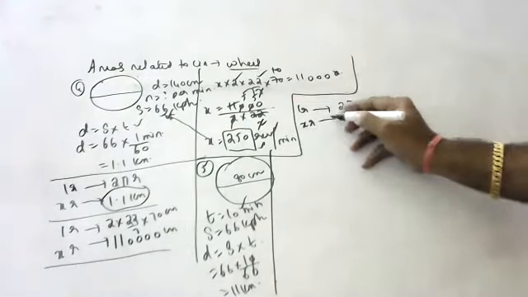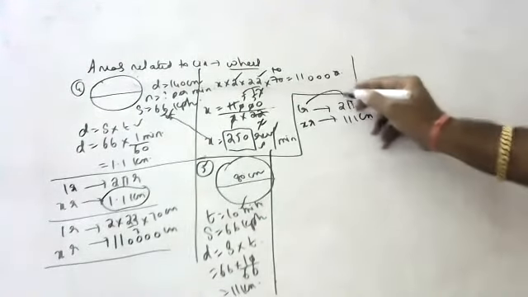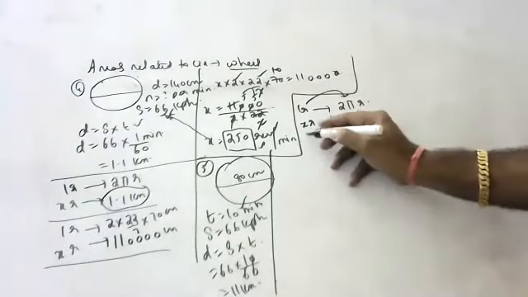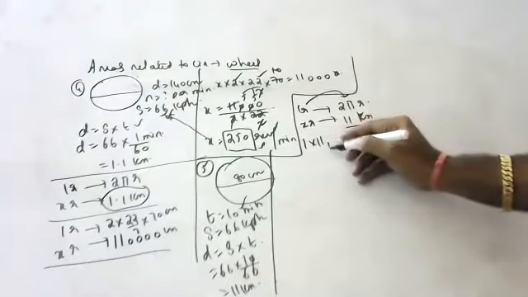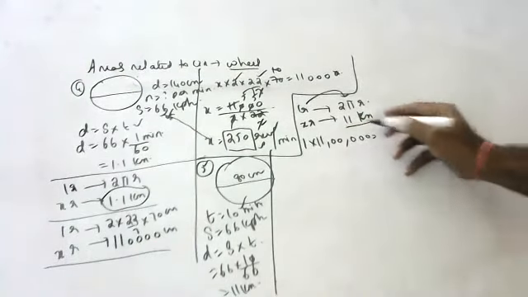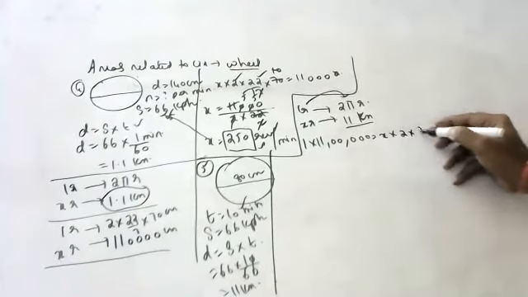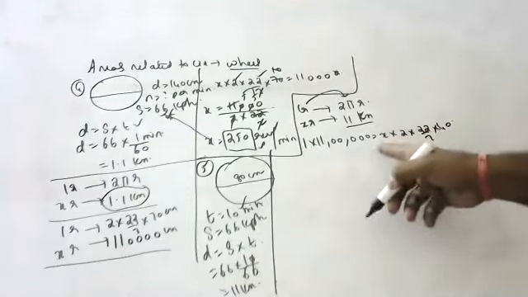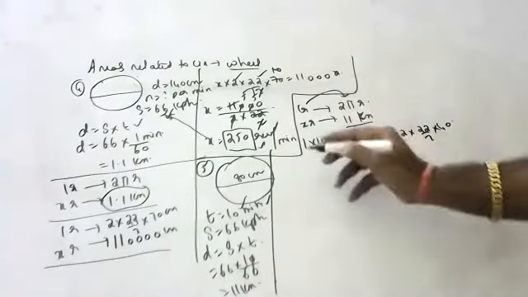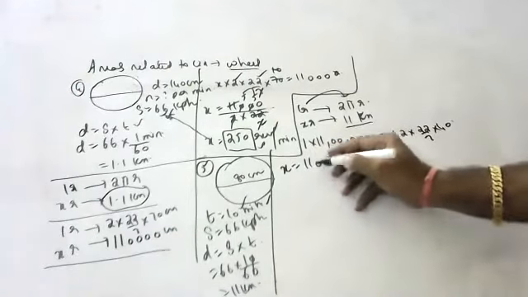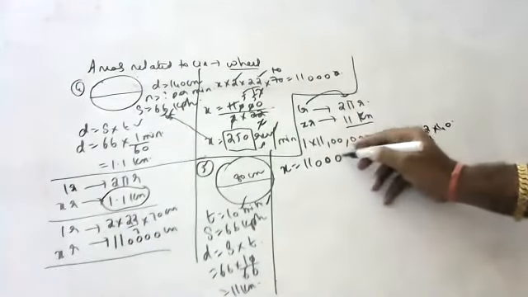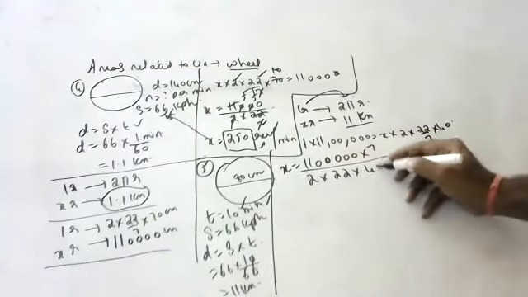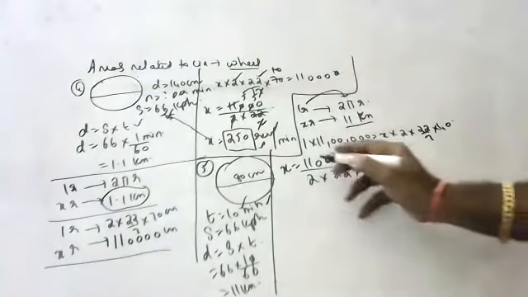How many rotations are equal to 11 kilometers? One rotation is 2 pi r. 11 kilometers is 11 lakhs centimeters. X into 2 into 22 by 7 into radius 40. We have to find the number of rotations in 10 minutes to keep this speed. So X is equal to 11 lakhs into 7 by 2 into 22 into 40.